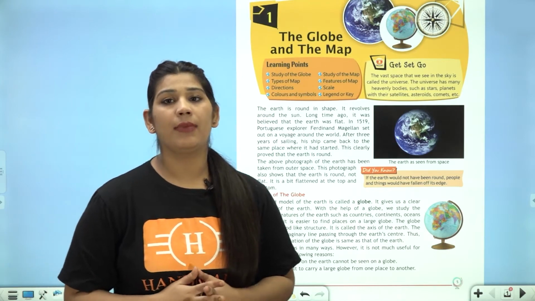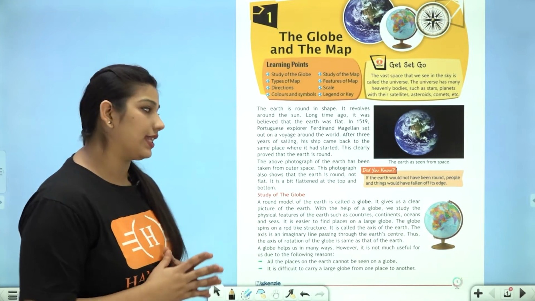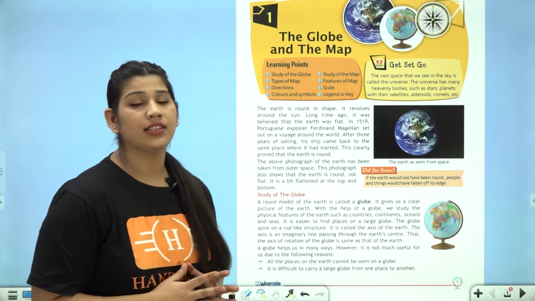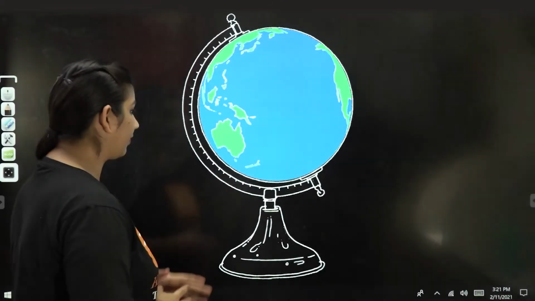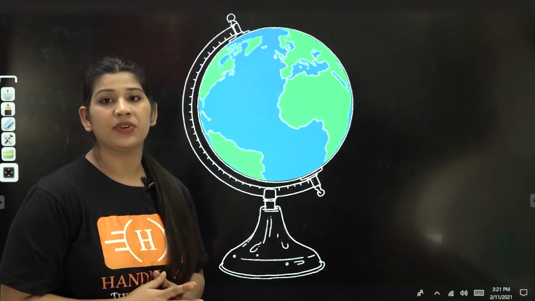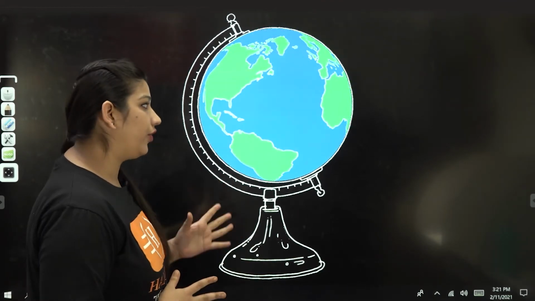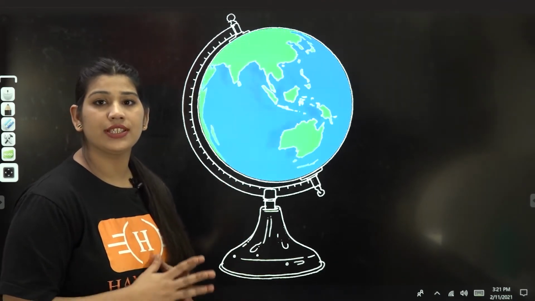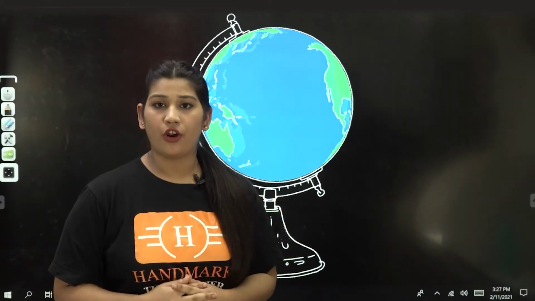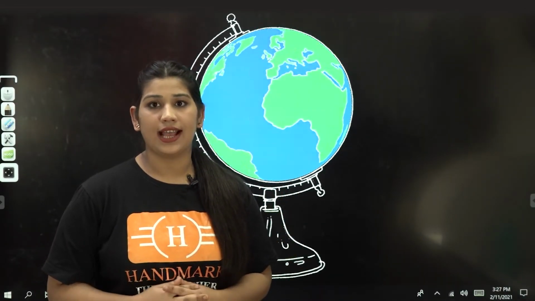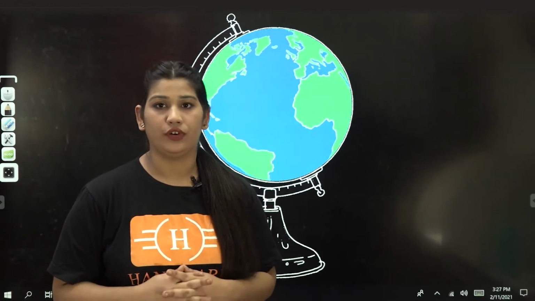Let us study about globe. A round model of the earth is called a globe. It gives us the picture like earth. This is the graphical representation of globe. You can easily see countries, continents, oceans and seas on globe. Globe spins on a rod like earth spins on its axis. Axis is an imaginary line passing through the center of earth.